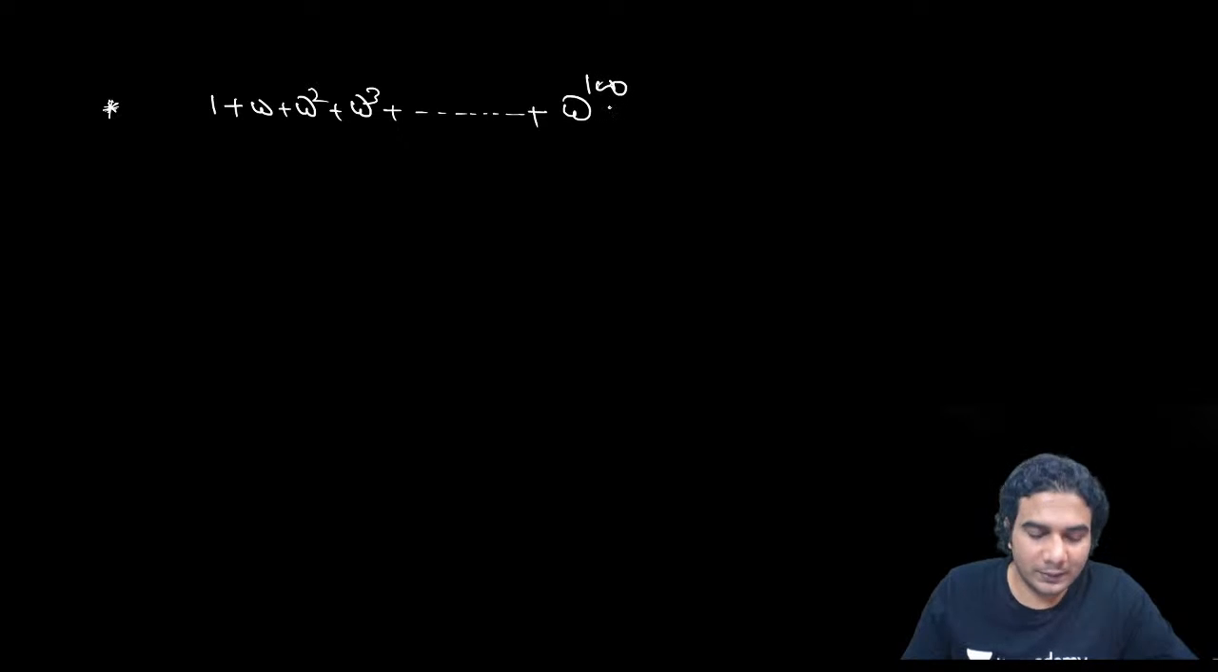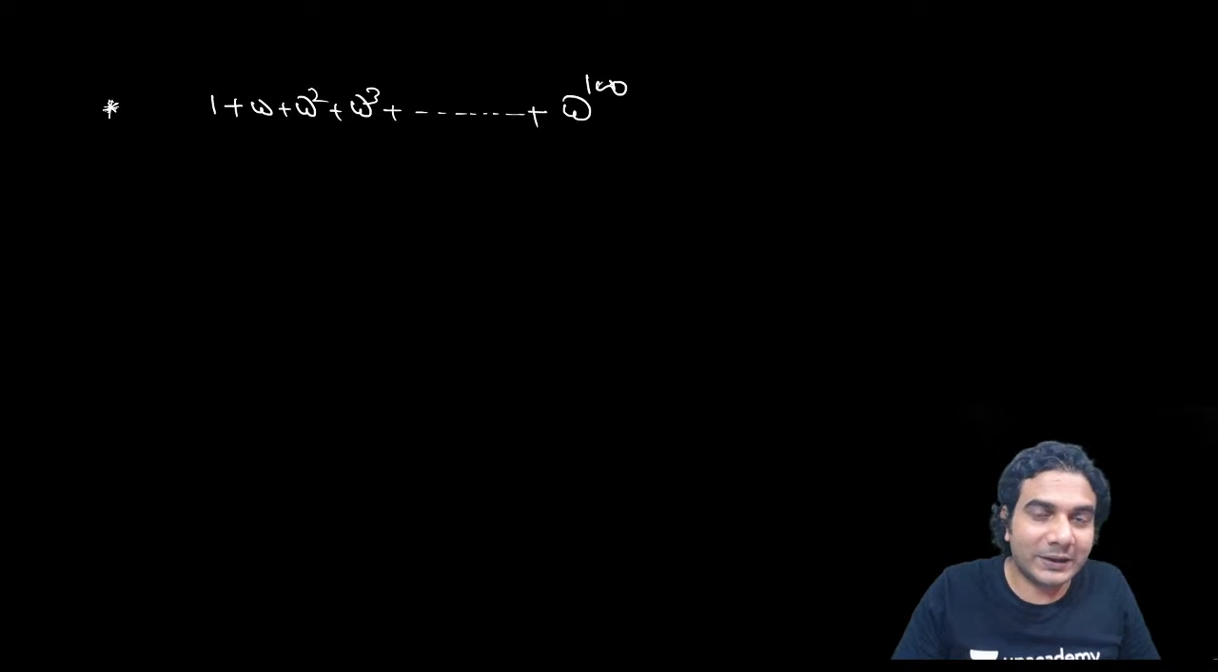Second, again a simple question. 1 plus omega plus omega square plus omega cube and so on. You need to find the sum of this series up to omega raised to 100. It's a very, very simple question. I just want to bring to your notice one particular point which I just mentioned in the previous slide, in the slide of theory.